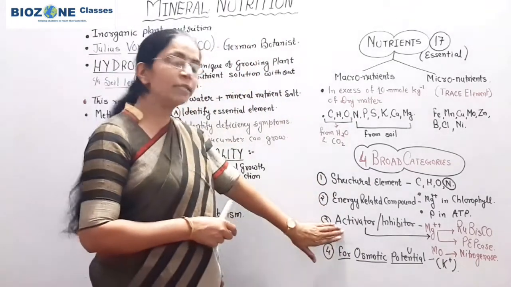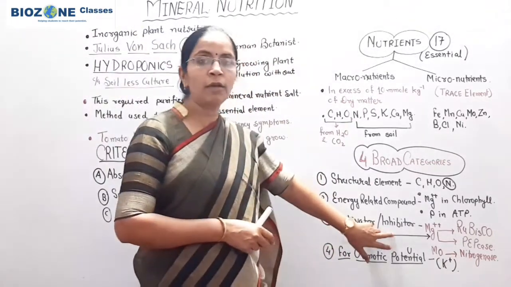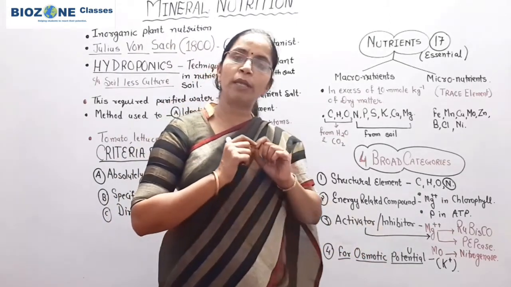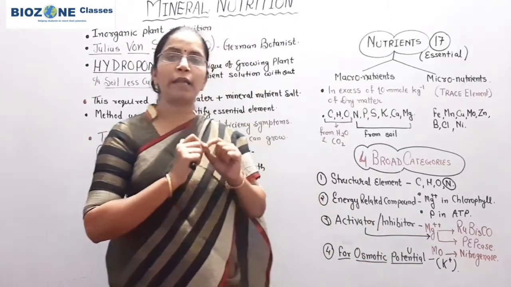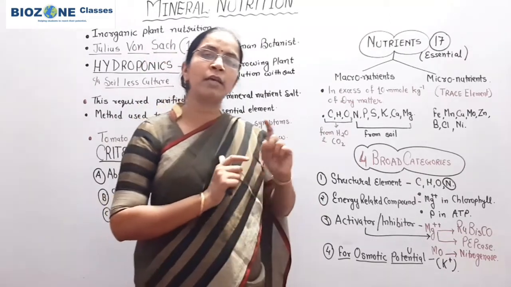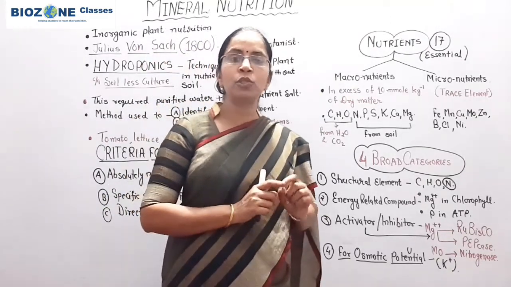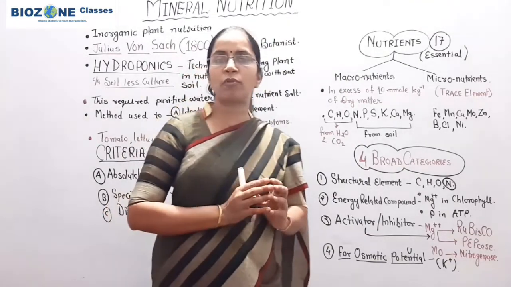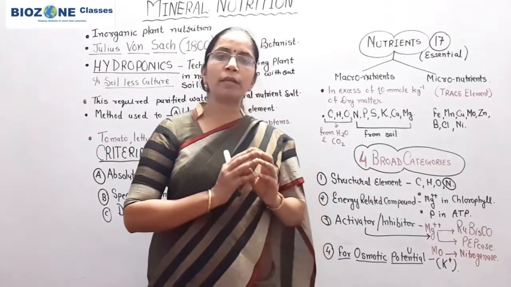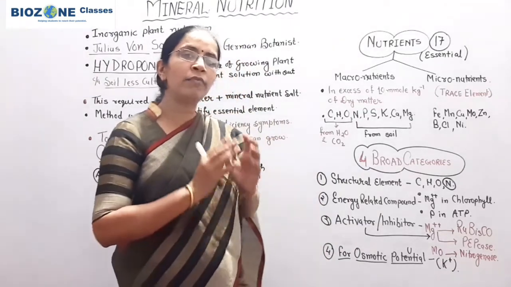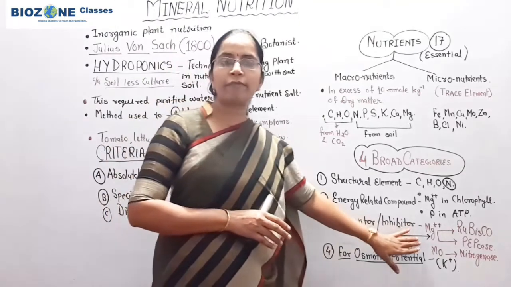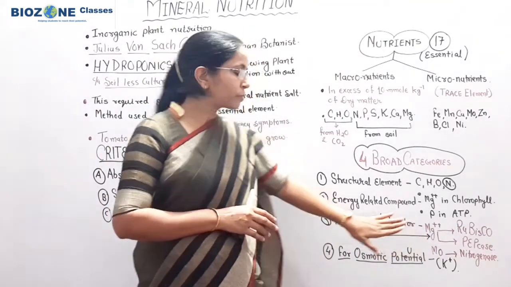triphosphate. Third is activator and inhibitor. When we use the term activator and inhibitor, that means you remember one line: these are the elements which are related with the enzyme's activity. So for the activation of enzyme or for the inhibition of enzyme, some of the mineral elements are required. These nutrient elements either function as activator or they function as inhibitor.